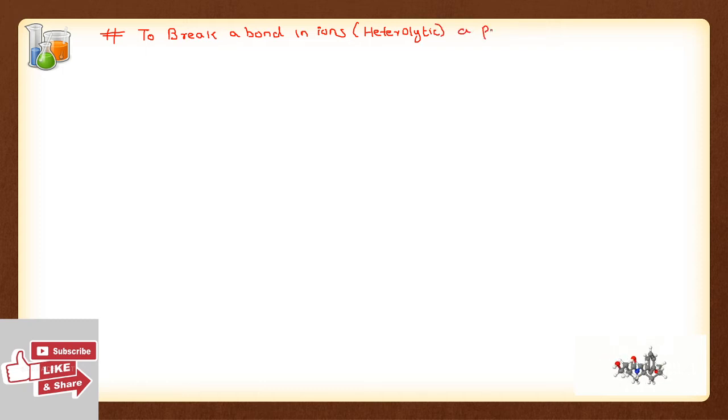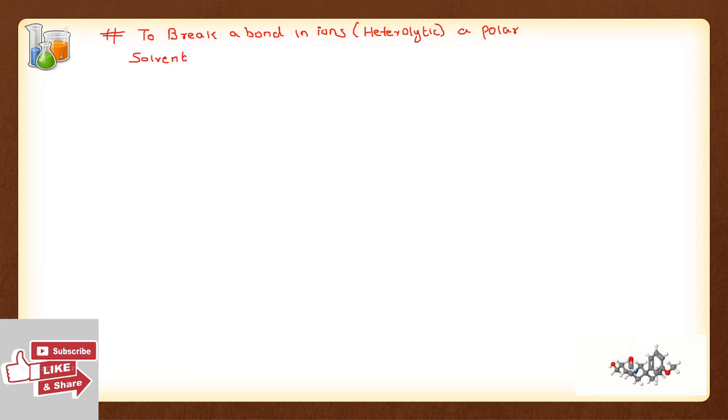So the point that I have to explain over here is that to break a bond in ions, that is, for heterolytic cleavage, a polar solvent is required.